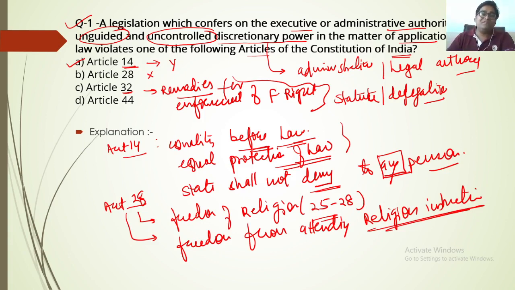Indian citizens have the right to move directly to the Supreme Court for the enforcement of any violated fundamental rights. The Supreme Court cannot deny this right, which is a fundamental right given to the citizens by the Constitution itself.